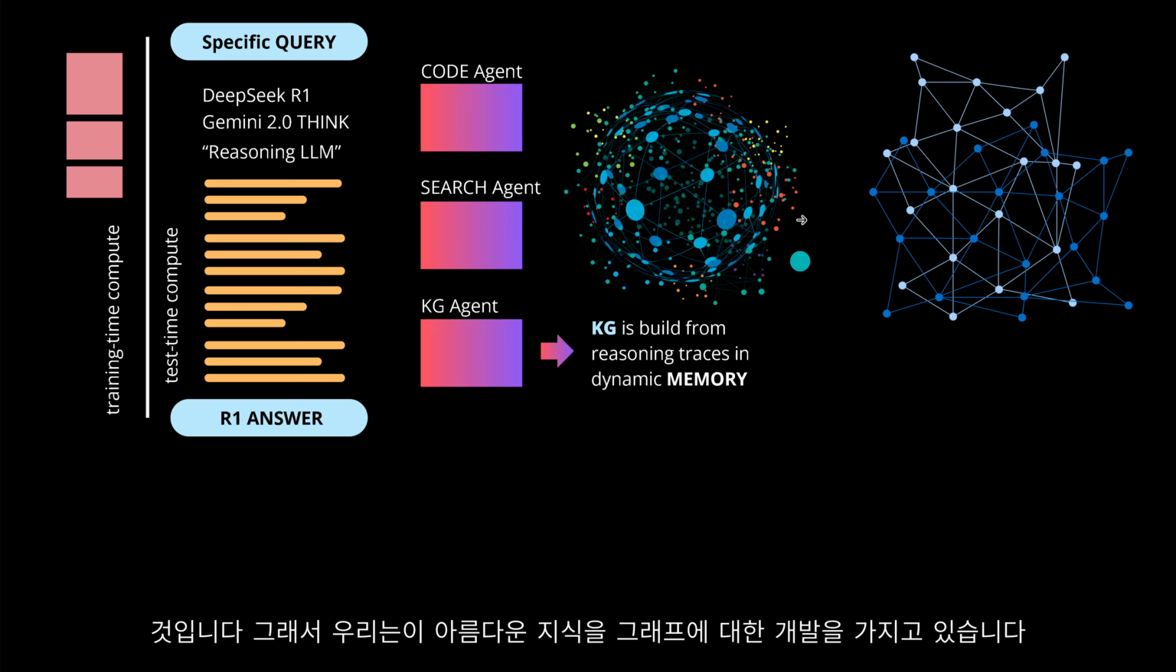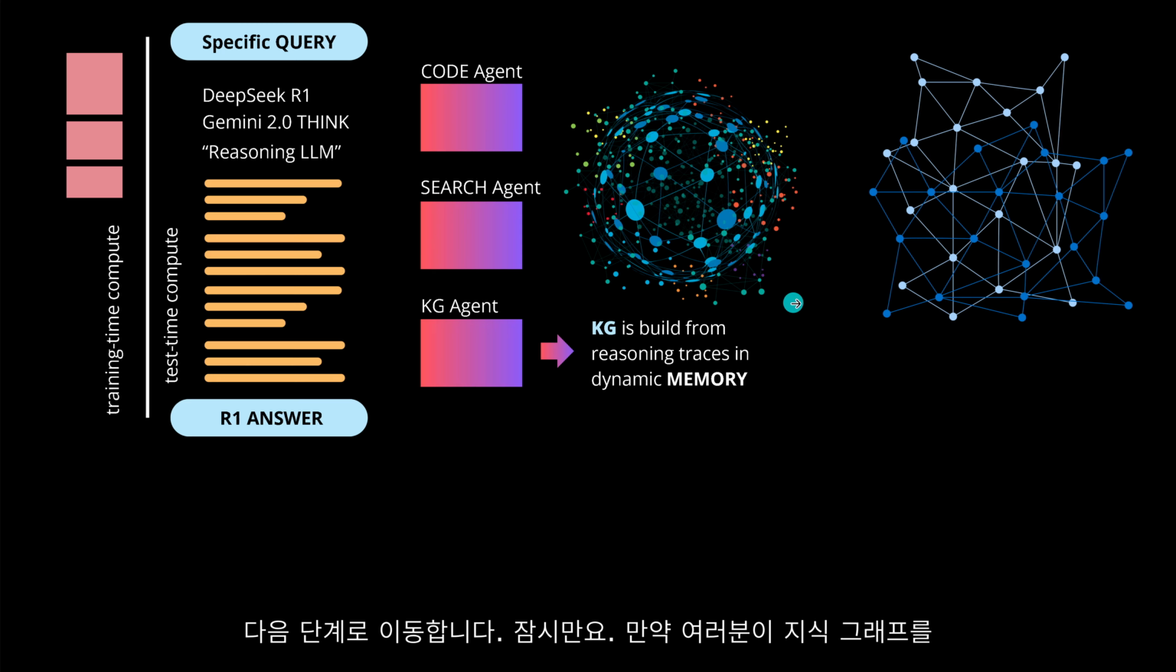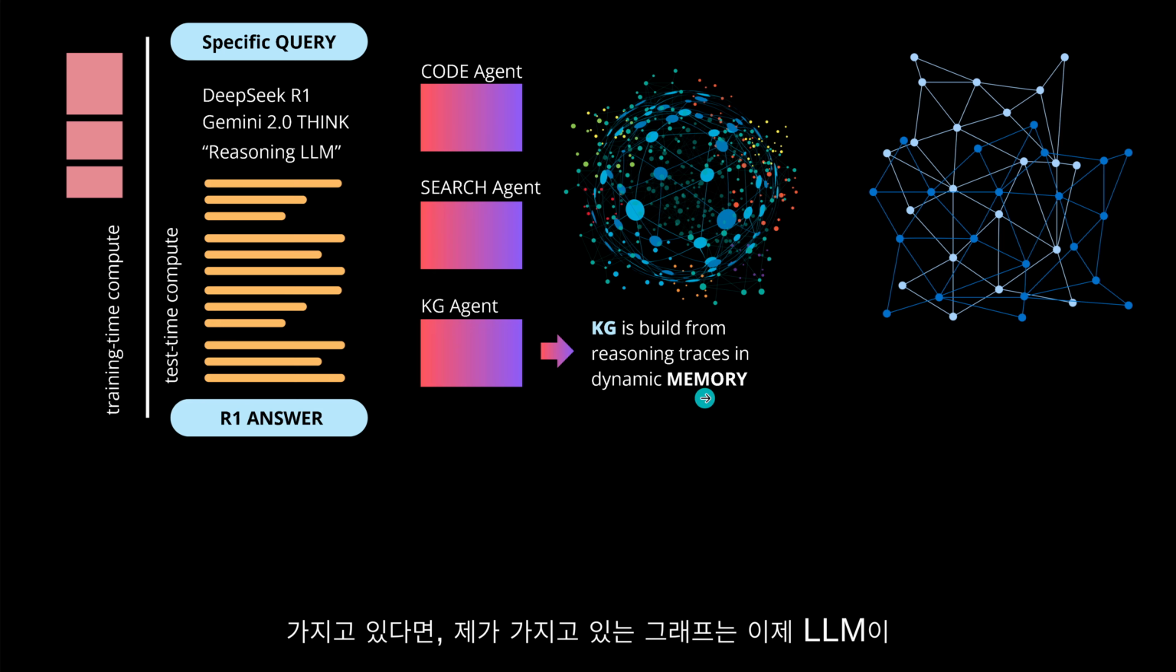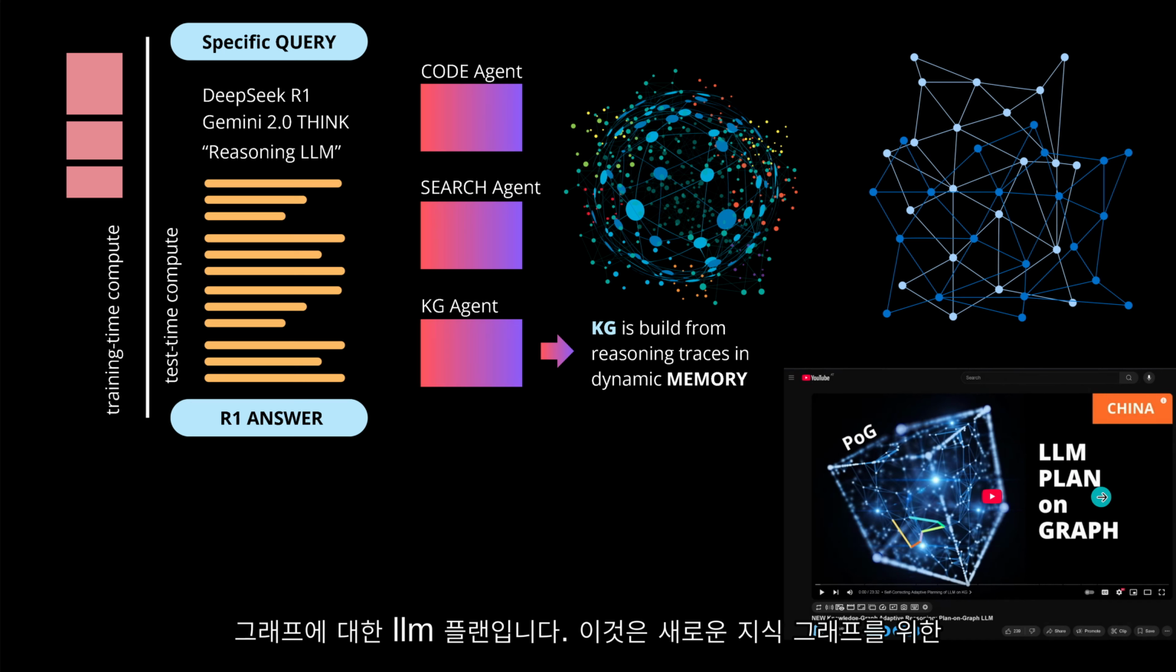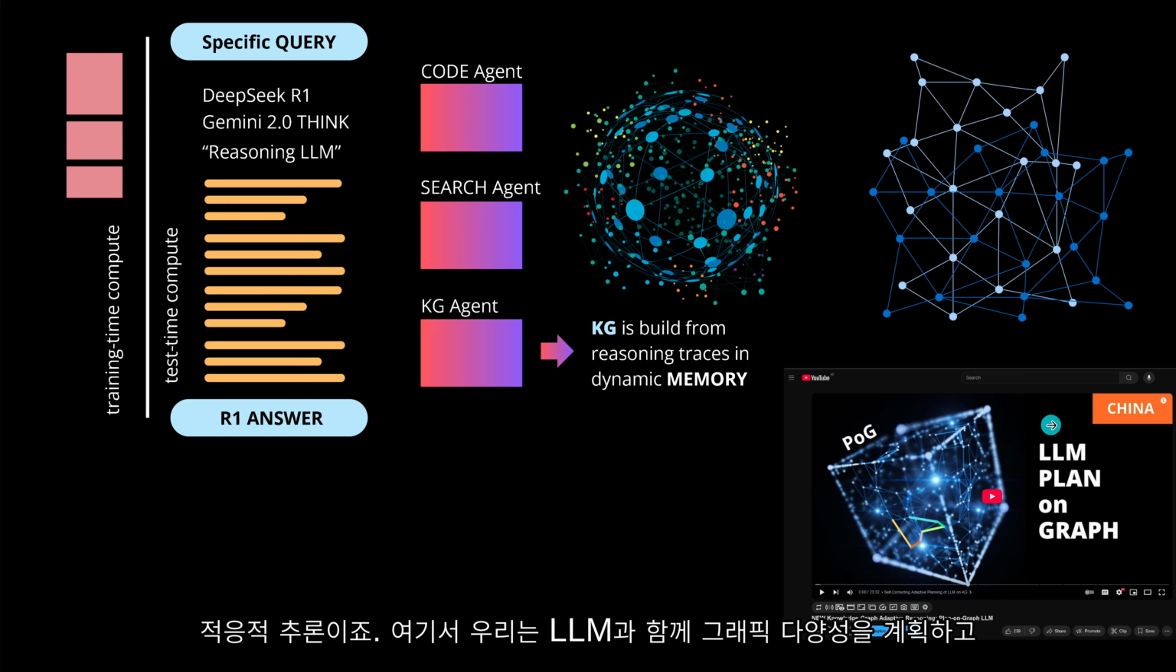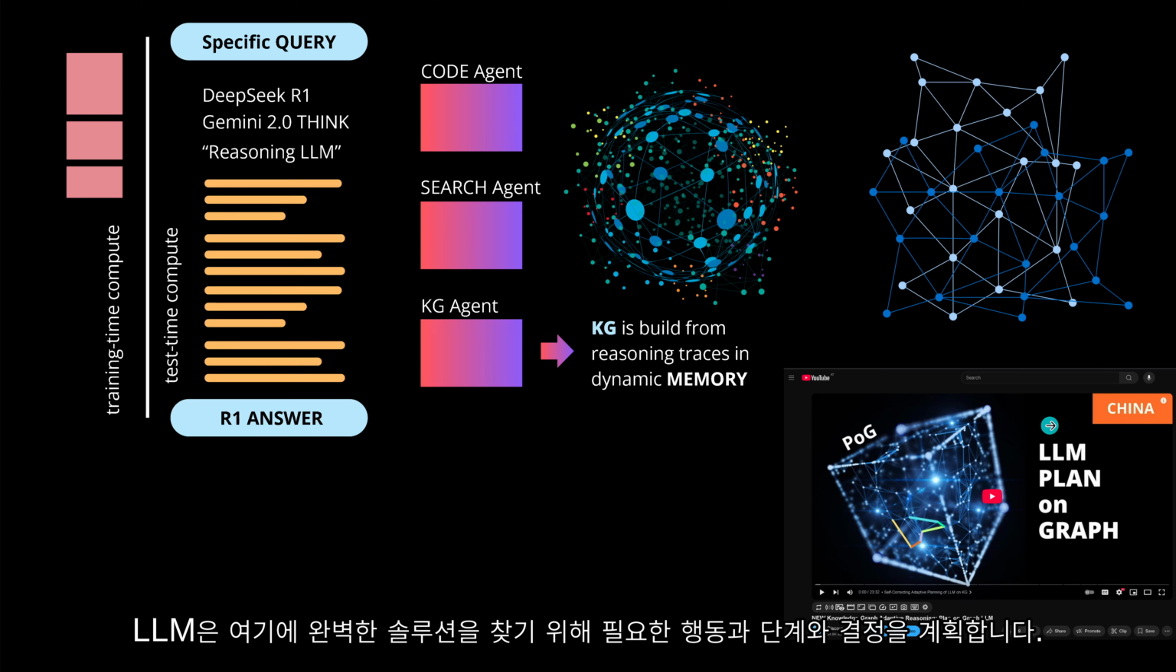memory. And you know, if we have this, we can go to the next step and say, hey, wait a minute, if I have a knowledge graph, I can have the LLM not reasoning on an advanced complexity, but I can have my LLM reasoning only on this limited complexity of a graph, a knowledge graph. And if you're not familiar with this, this is the video for you, LLM plan on graph. So this is new knowledge graph adaptive reasoning, where really we plan on a graph manifold with an LLM, and the LLM plans its action and its steps and decisions it will take to find the perfect solution.